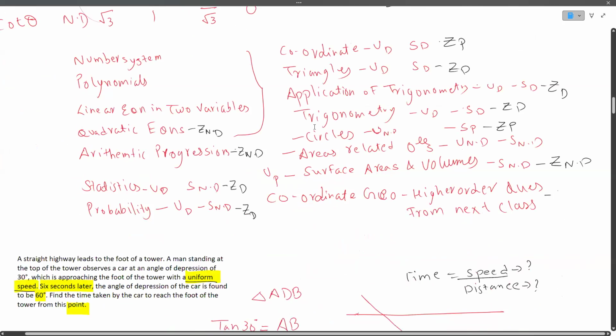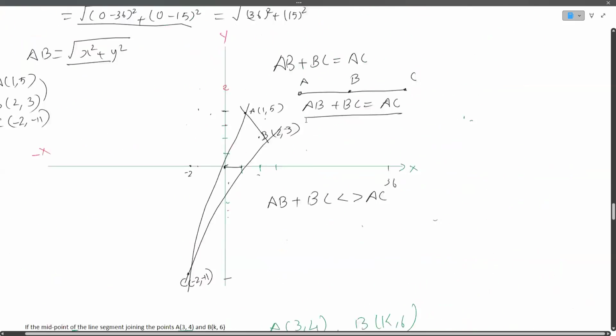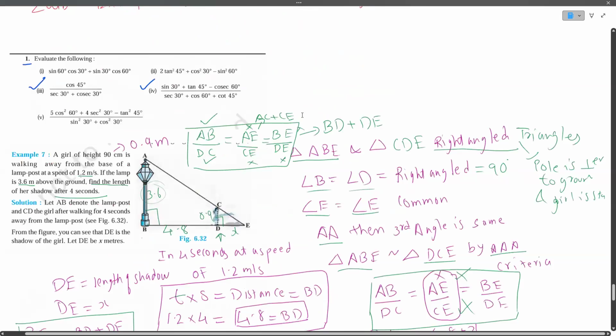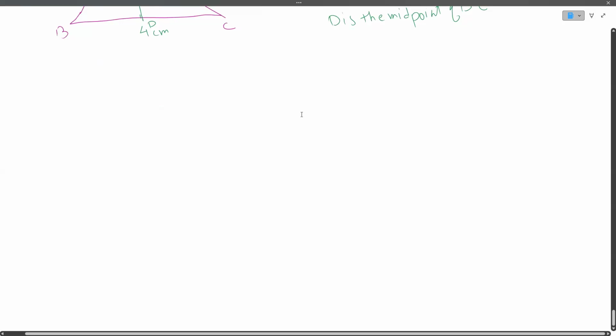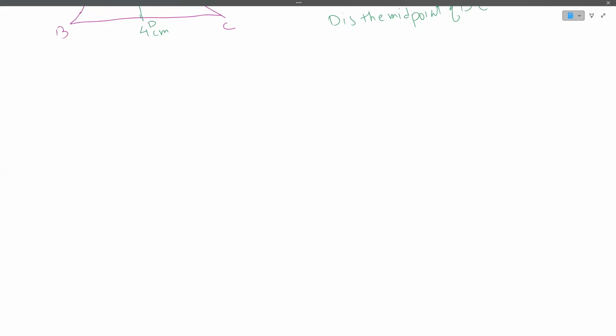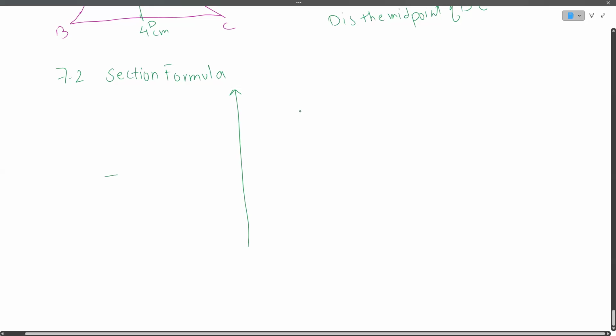Okay, so let us get done with coordinate geometry and exercise. Any doubts from coordinate geometry, Zeb? No? Okay, so exercise 7.2 is dealing with section formula. Now section formula is all about sections, as the name itself sounds.